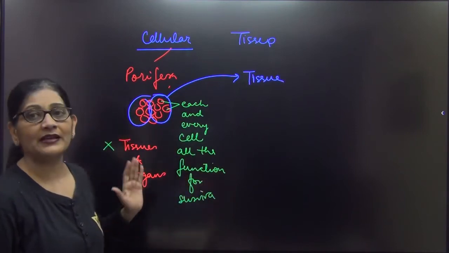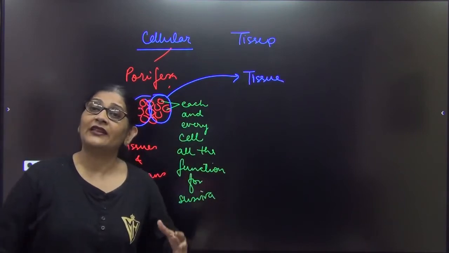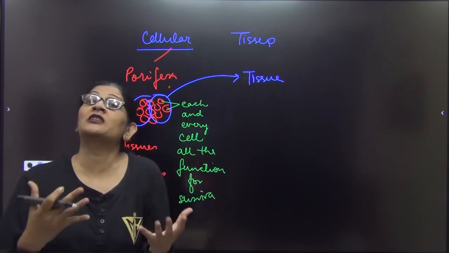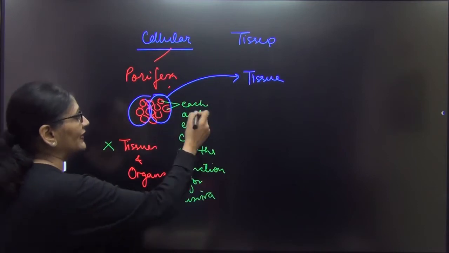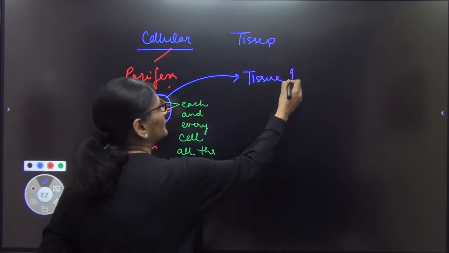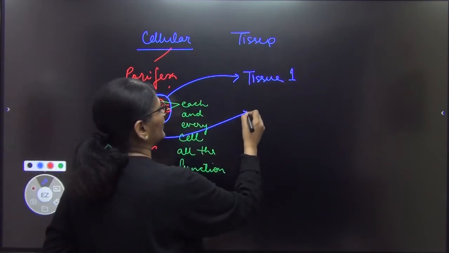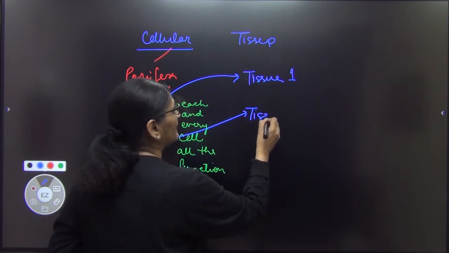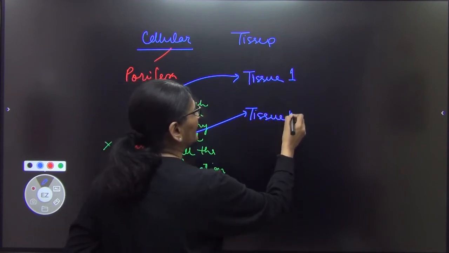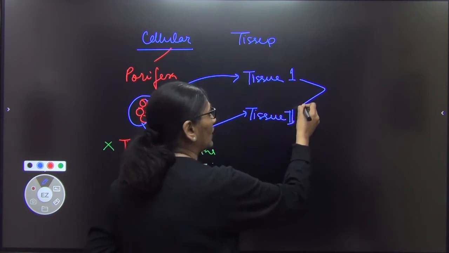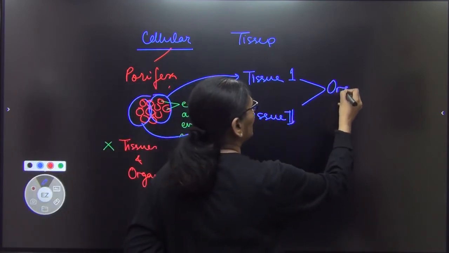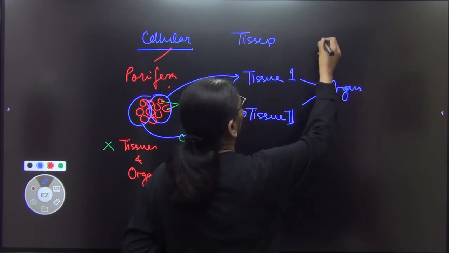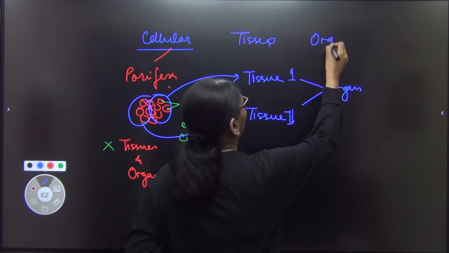So tissue level में then they realized that we can go for super specialization, right? Super specialization means where like this is say tissue 1, right? And say this is another tissue, this is tissue 2. When more than one tissue, they organize themselves to do a specialized work that is called as organ, right? So the next level of development was organ level of development.